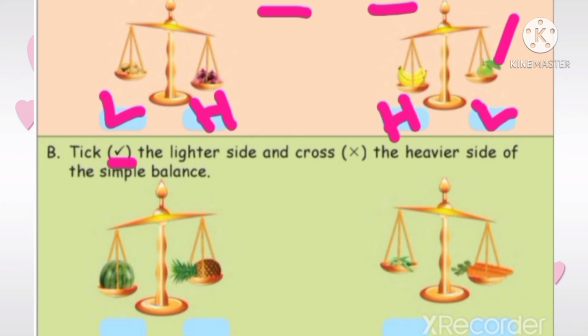Next, take the lighter side and cross the heavier side of the simple balance. The heavier side will come down. The lighter side will go up.